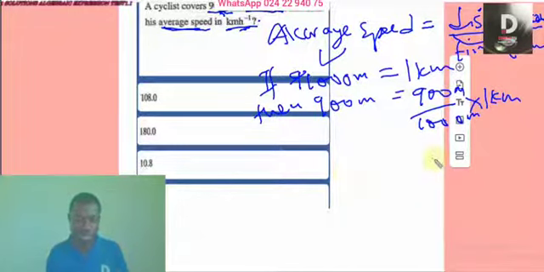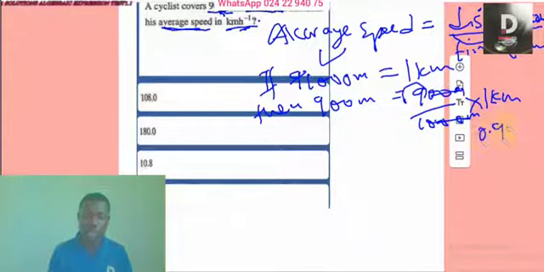Sometimes it's done differently, but because I'm teaching you to explain, we are comparing like items, meter over meter. So we have 900 over 1,000. You can cancel the zeros. These 2 zeros will cancel those 2 zeros. And when the zero is gone, you move the decimal point to the left. So you end up getting 0.9 kilometers.